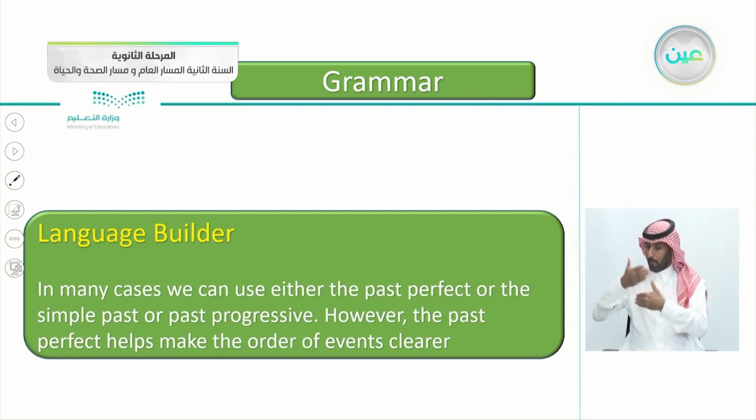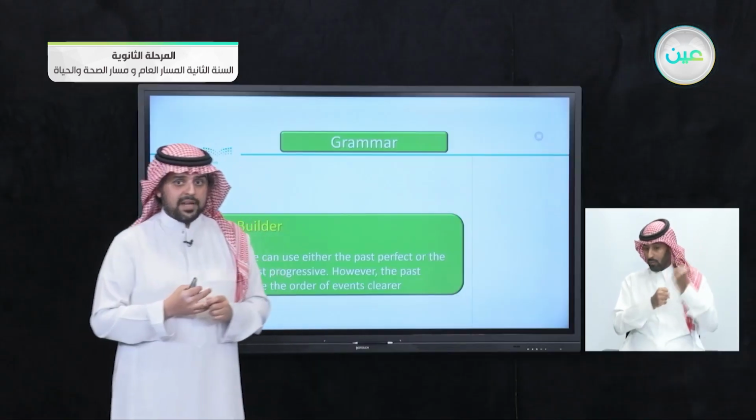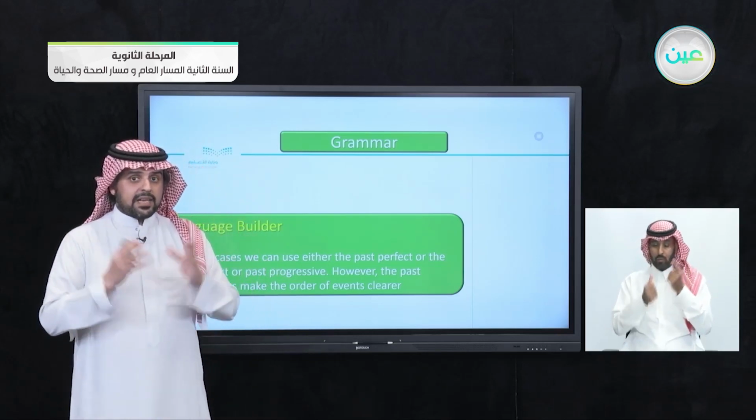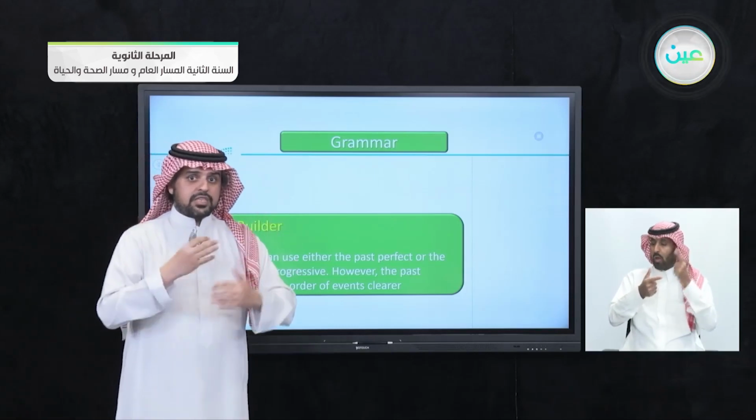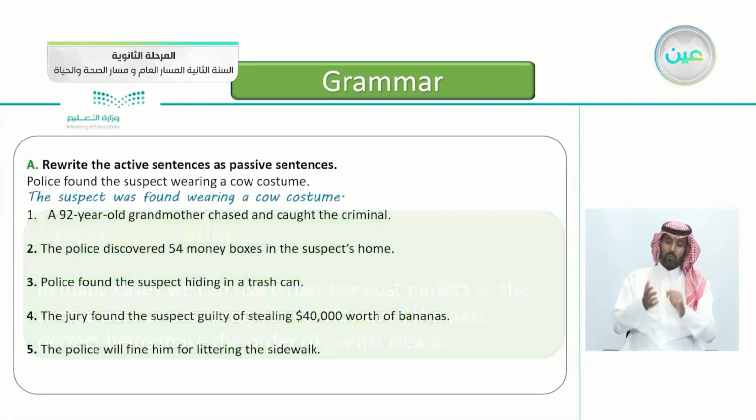In many cases, we can use either the past perfect or the simple past or even the past progressive. However, the past perfect helps make the order of the events clearer. So you can use either the past perfect or the simple past, but using the past perfect will make it more clear to understand the chronological order of the events.